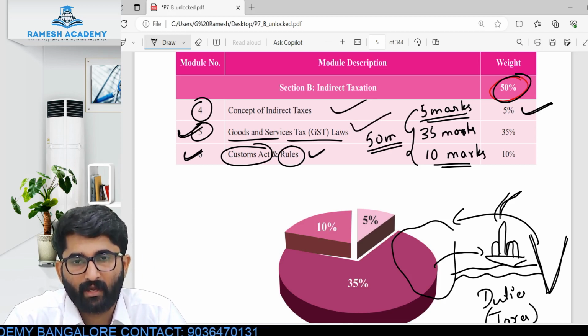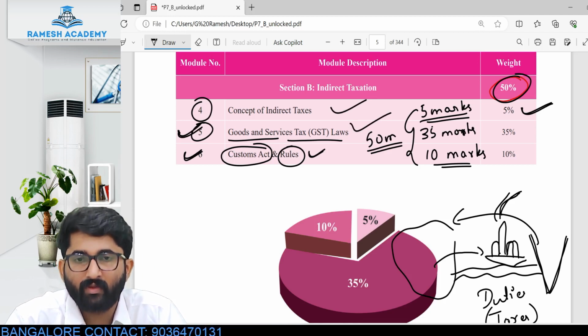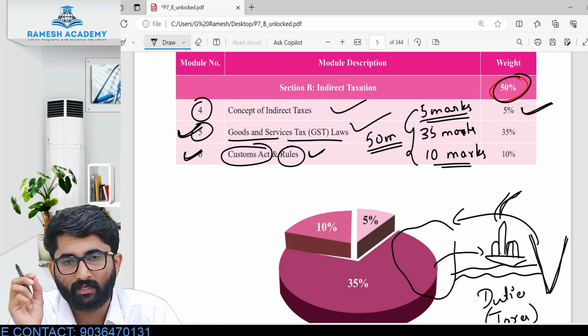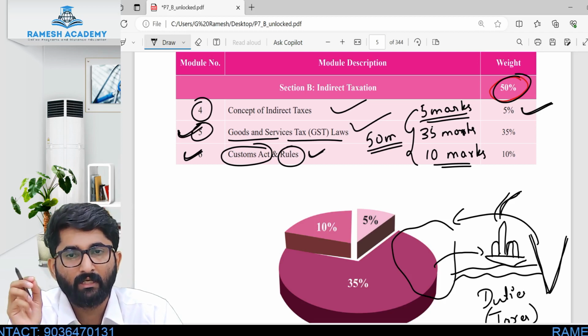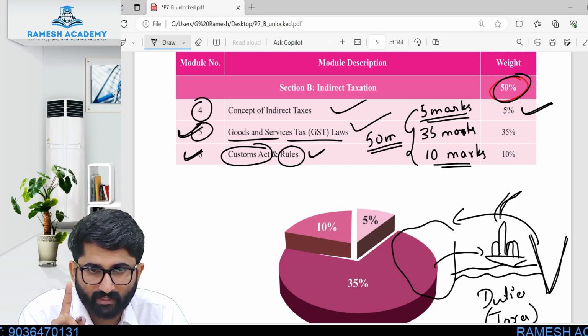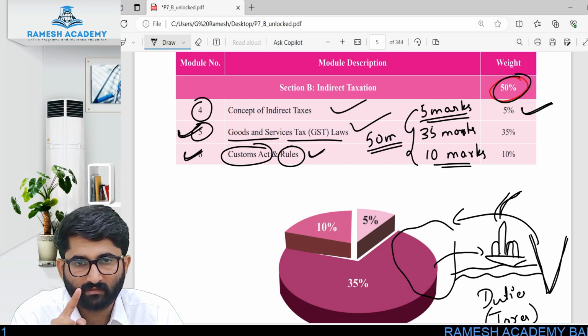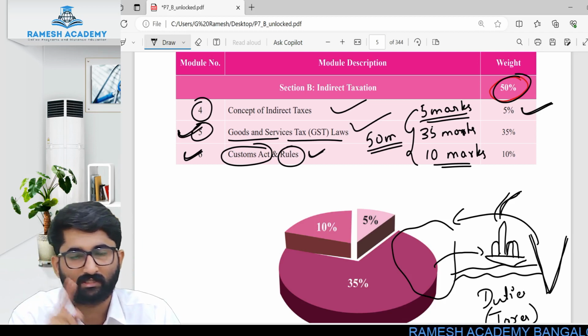So, the weightage, I hope you are clear with the weightage. It is for 50 marks, divided as 5%, 35% and 10%. 5% is for the concept of indirect tax, that means 5 marks. 35 marks is for goods and service tax, and 10 marks is for the Customs Act.